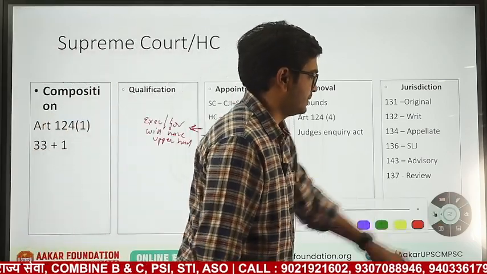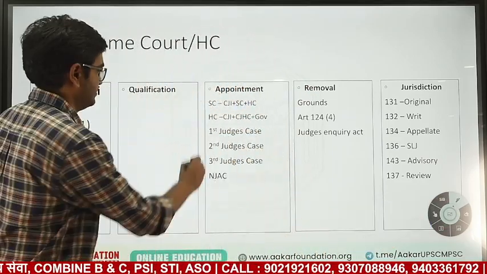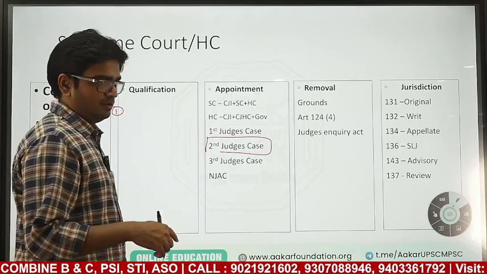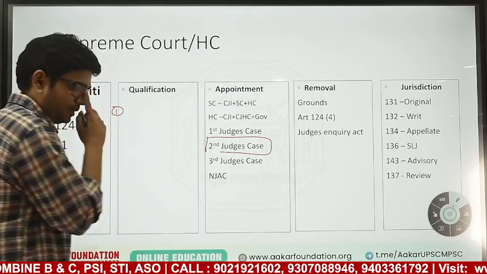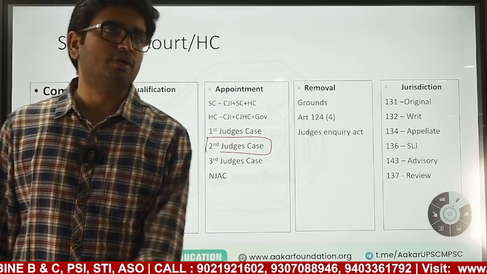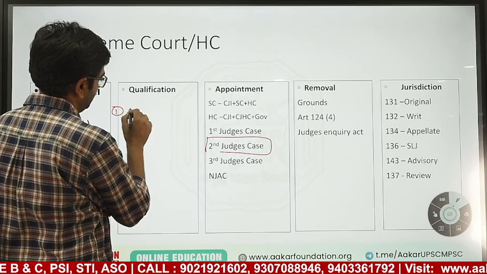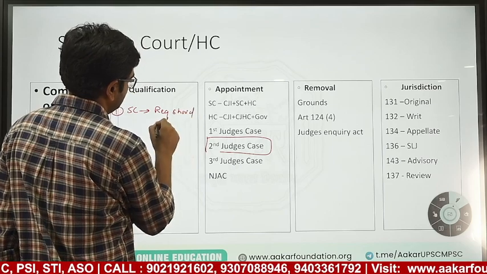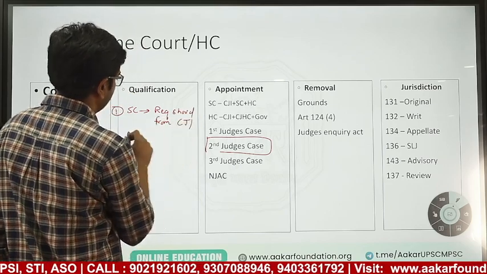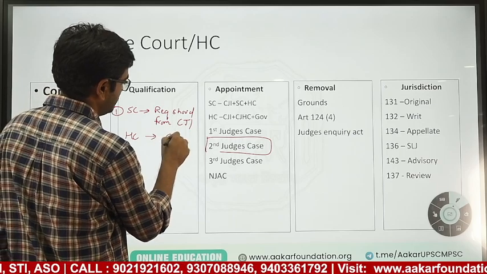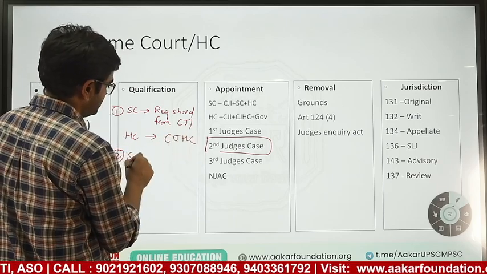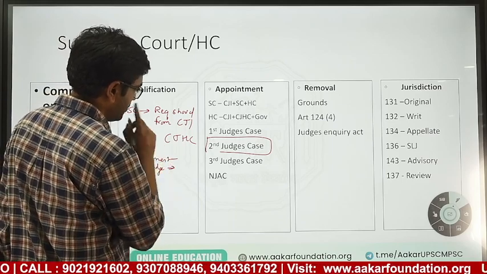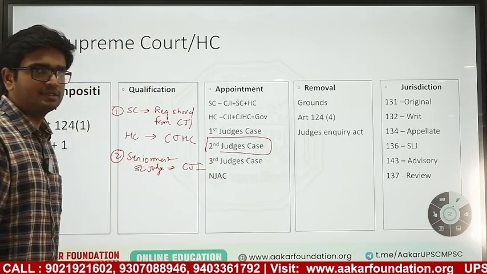In the second judges case, what happened? The Supreme Court laid some guidelines. This is important. First is that for appointment of a Supreme Court judge, the request should come from the Chief Justice of India. For appointment of High Court judge, the request should arise from CJHC. Next, they said that the senior most Supreme Court judge should be appointed as CJI.